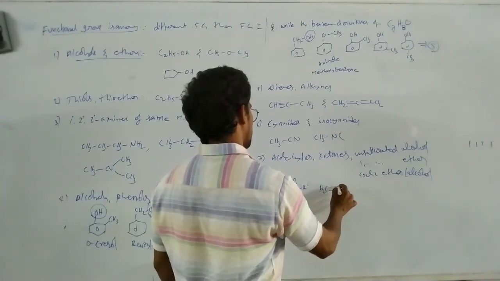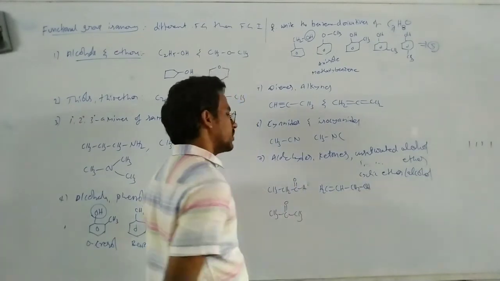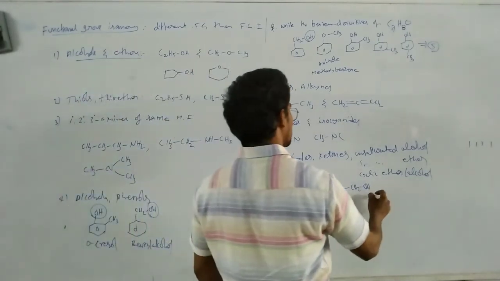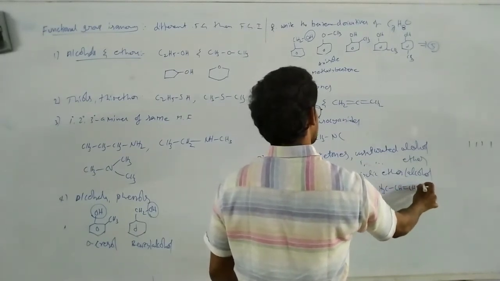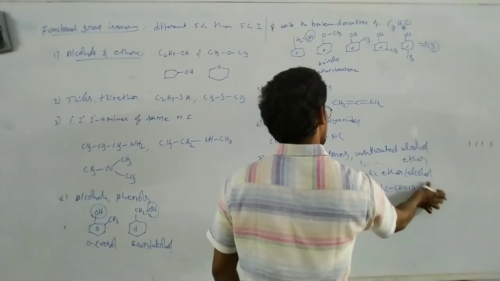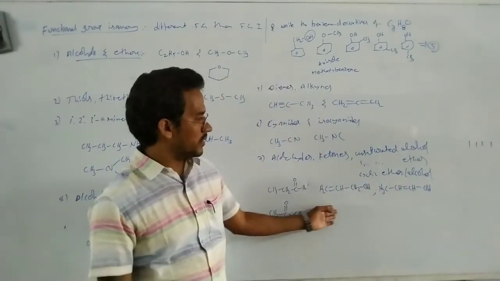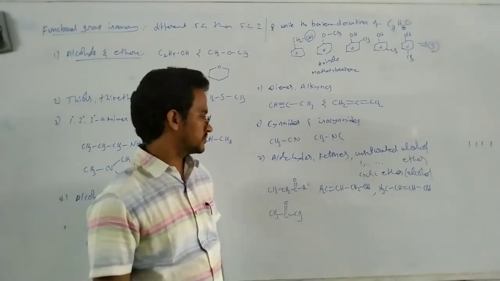That means here CH2 double bond CH bond CH2OH. Same molecular formula. Okay. Now here we can change the position of the double bond. Here position of the double bond is different. Okay, they are the position isomers.